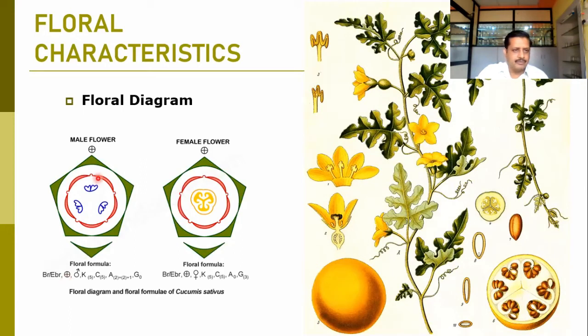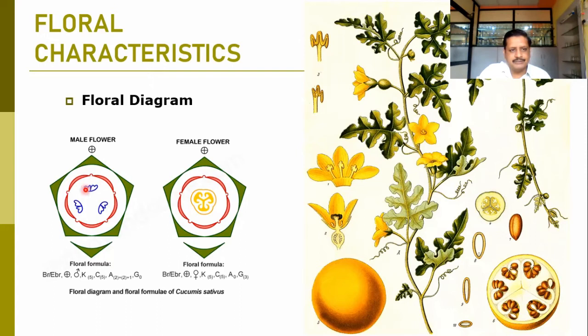So here we can observe the male flower floral diagram. Petals, sepals, which are shown in green, are normally connate, forming a cup-like structure. So they are gamosepalous. Petals are also connate, and they may be attached at the base. Because of that, it also shows the gamopetalous condition.